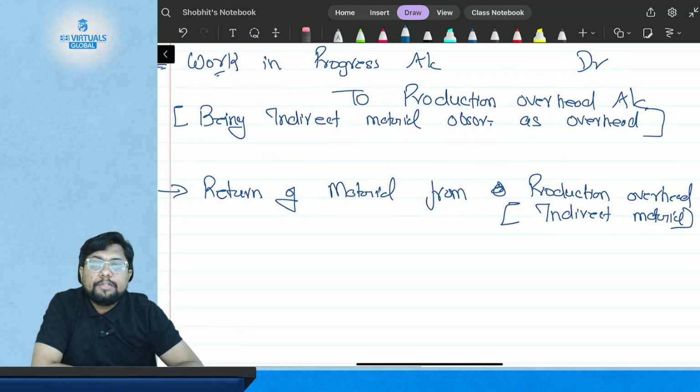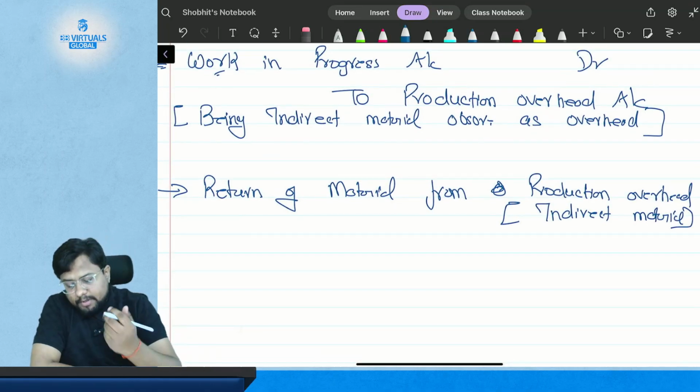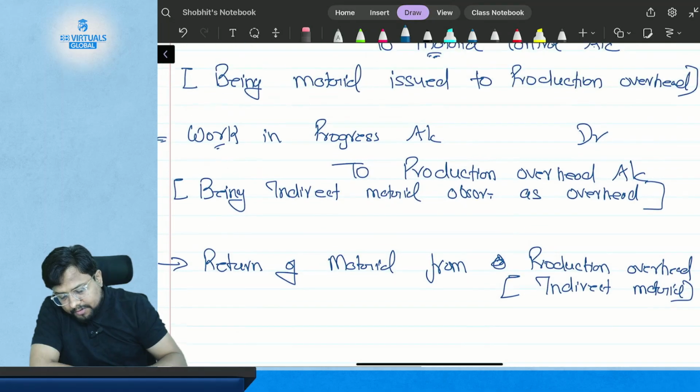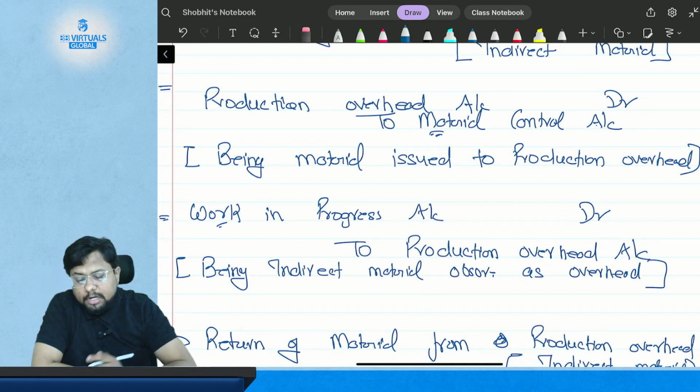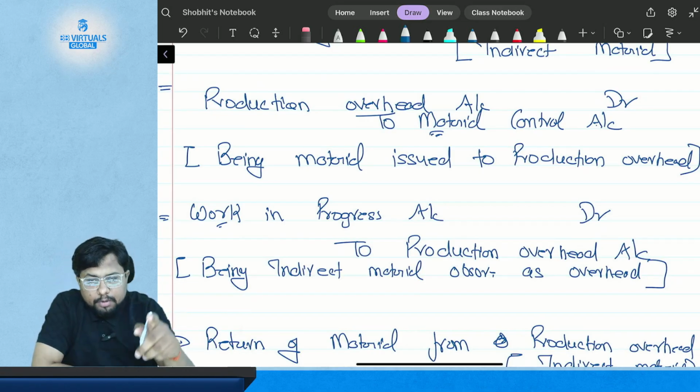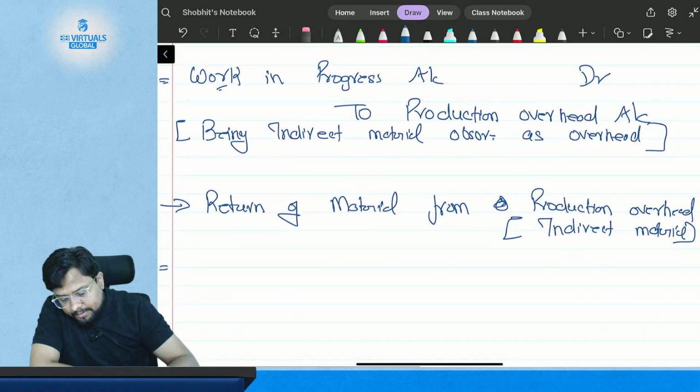The entries will be just reverse or opposite of what we have done above. The first entry that we did above in case of issue of indirect material is production overhead account debited to material control account.